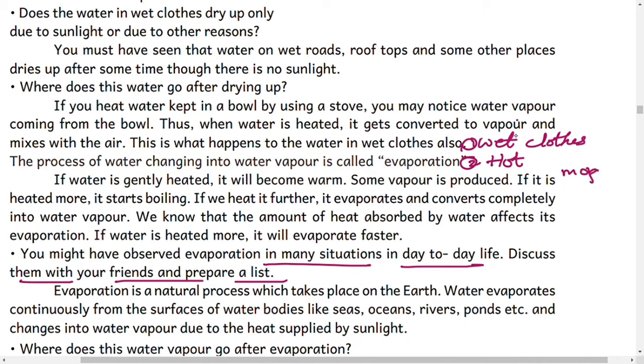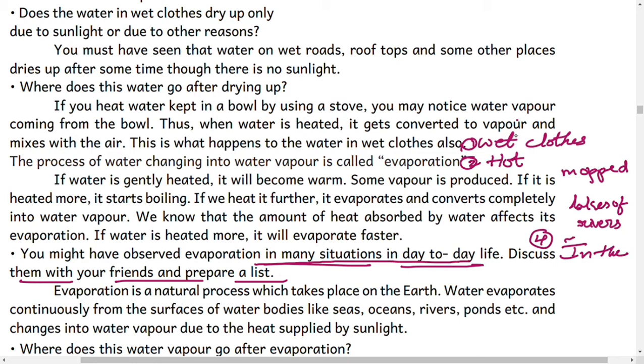Mopping the floor helps us clean our homes, and the drying of lakes and rivers are also examples of evaporation in our day-to-day life. If we dry grains, pulses, fish and vegetables, all the moisture dries up with the help of the evaporation process, and the formation of clouds is also an example. So these are all examples of evaporation in many day-to-day life situations.